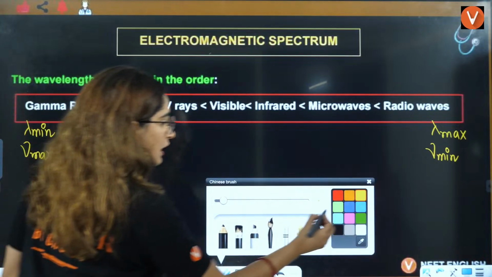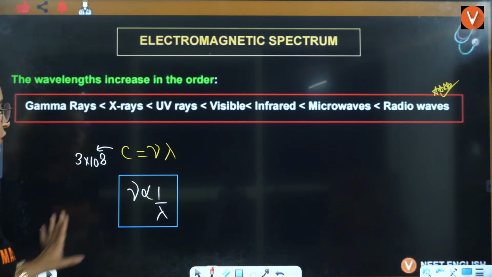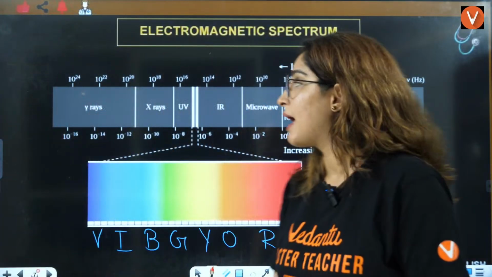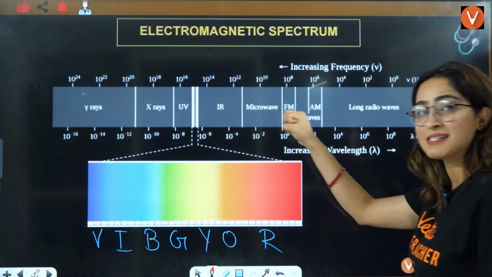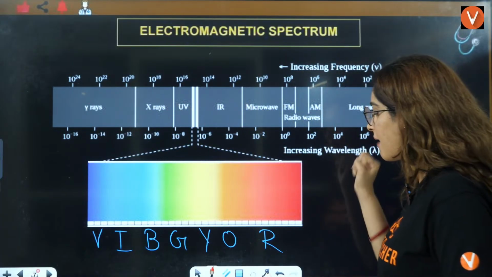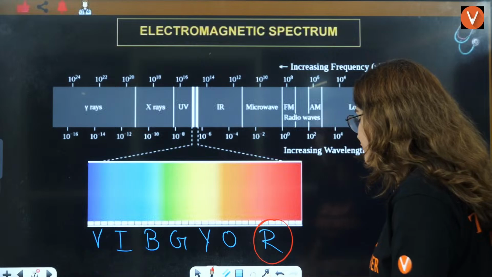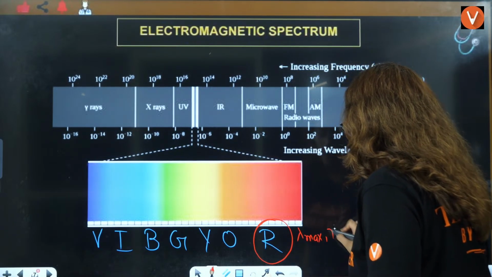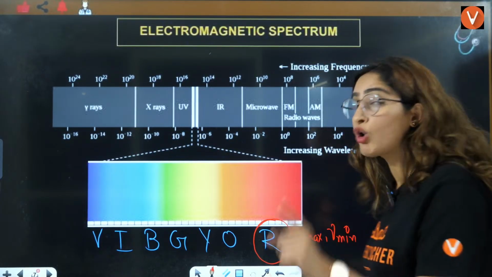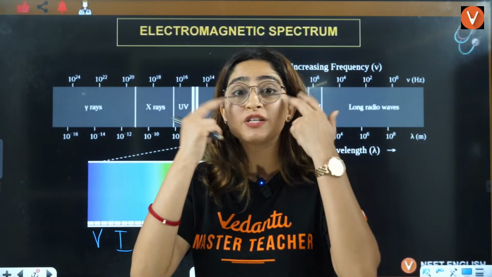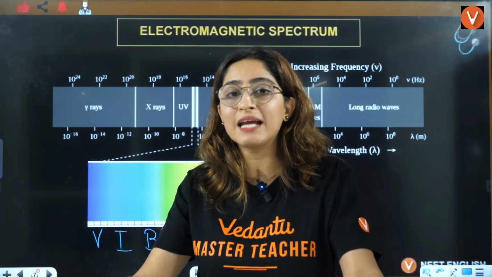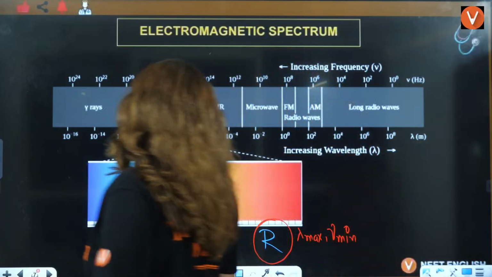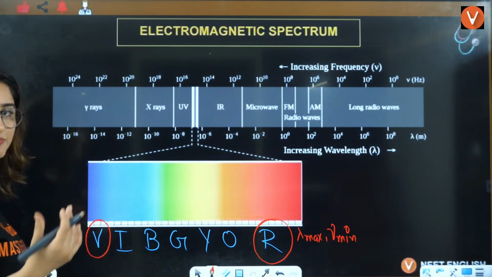Now, if you see, here we have this VIBGYOR. Now, I am telling you that this is increasing lambda. So that means red will have maximum lambda. Can I say maximum lambda, minimum frequency out of VIBGYOR in the visible range to our eyes, right? Lambda maximum is of red color, right? Okay, that's why it is so bright.